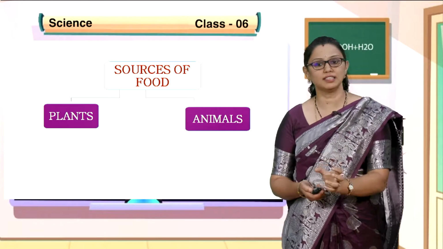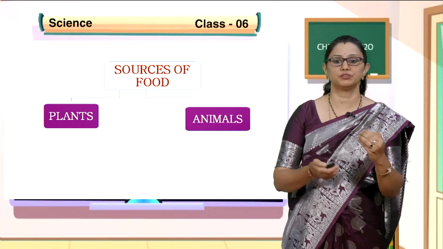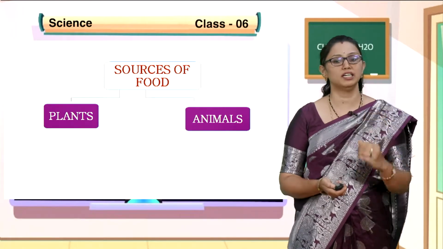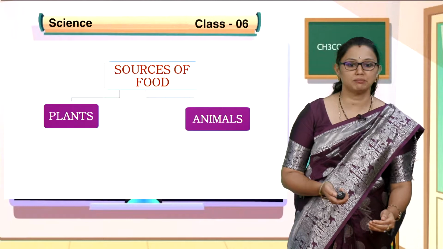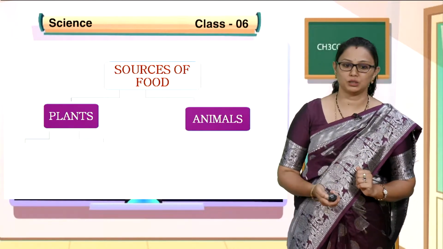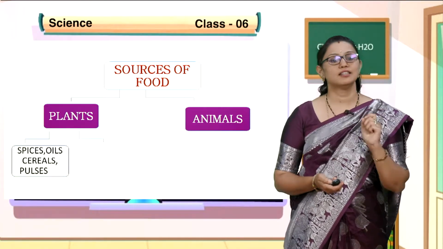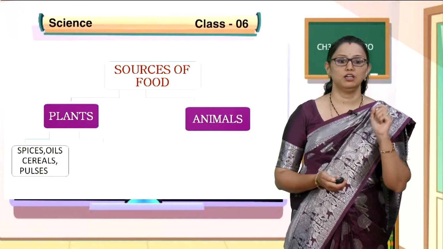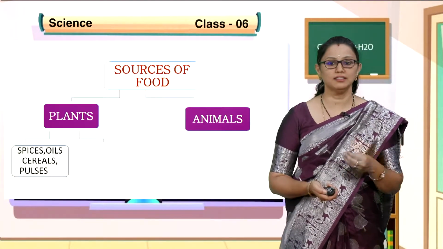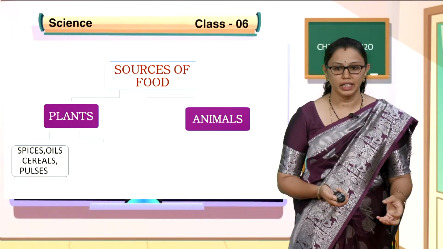From this we derive our food, and all the different varieties of food which we have discussed are prepared using materials obtained from plants as well as animals. From plants we get spices, oils, cereals, and pulses. For example, spices like pepper, clove, and cinnamon add flavor to your dish.